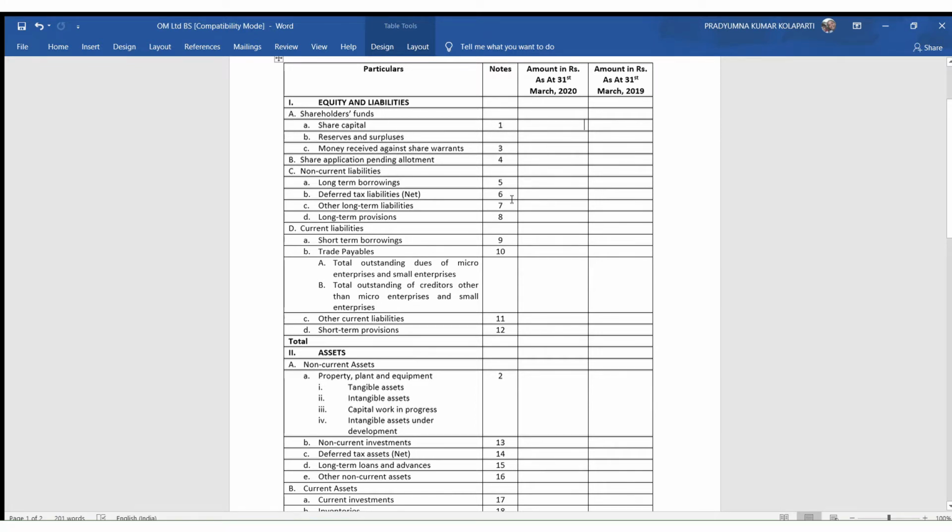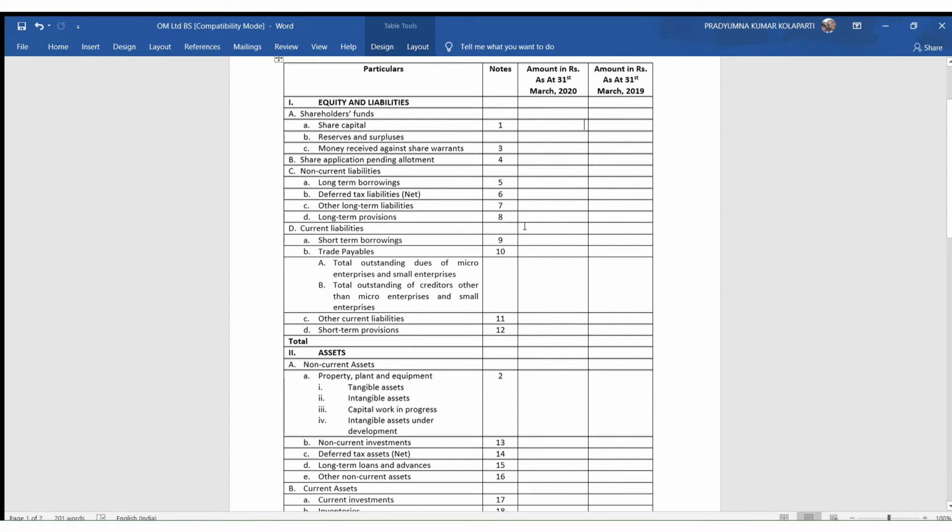In notes to accounts, as we discussed earlier, there are 4 items: balance sheet, statement of profit and loss, cash flow statement, and notes to accounts. So these notes actually play a very important role in giving more clarity to the users of financial statements. And whatever is prescribed in Schedule 3 is an additional requirement.